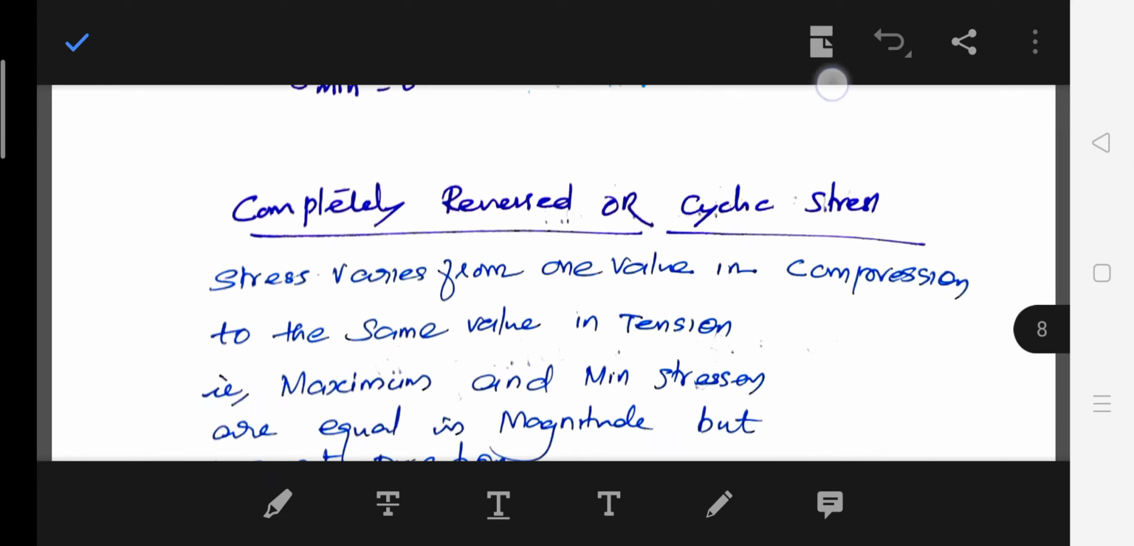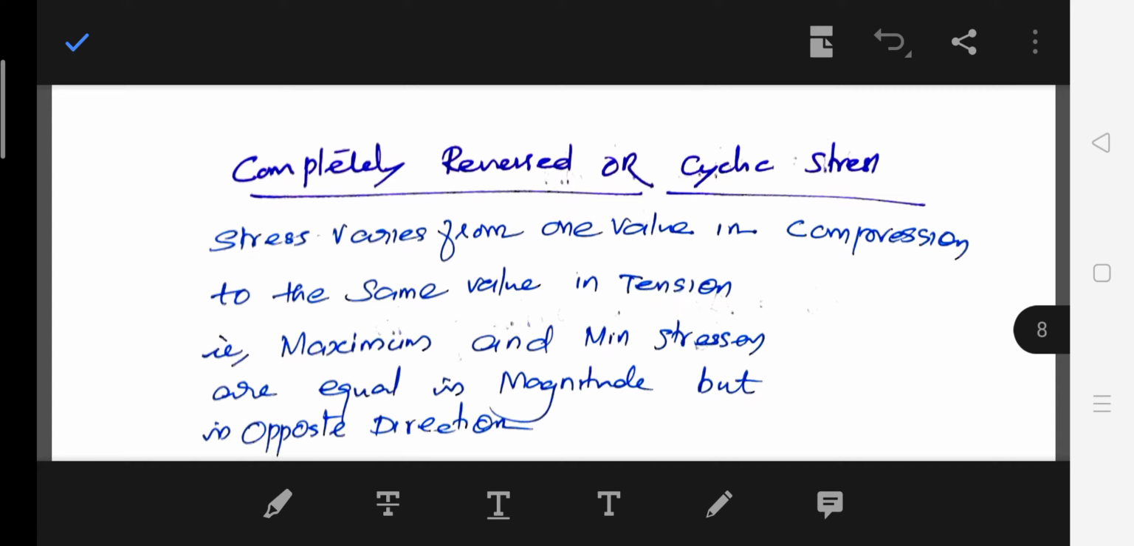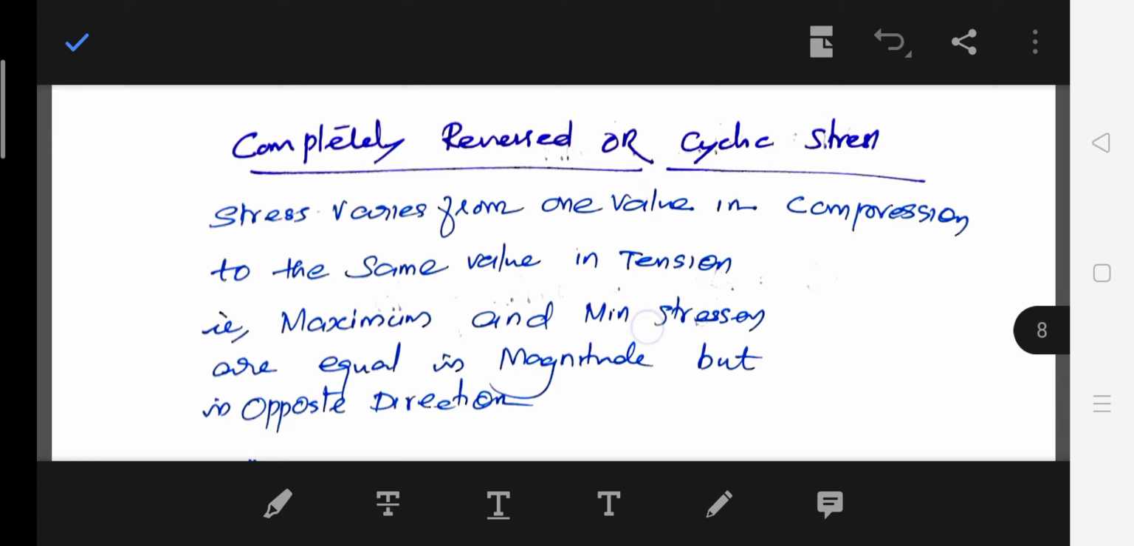So the next one is the completely reversed or cyclic stress. So this is very important in case of fatigue failure. The stress varies from one value in compression to the same value in tension. That is, maximum and minimum stress are equal in magnitude but in opposite direction.